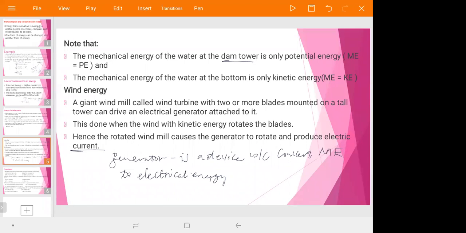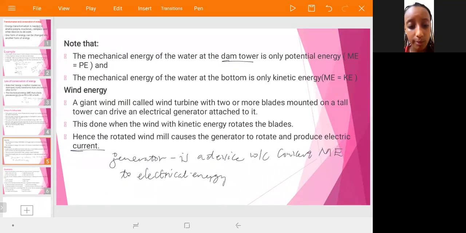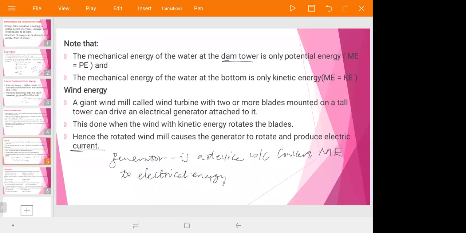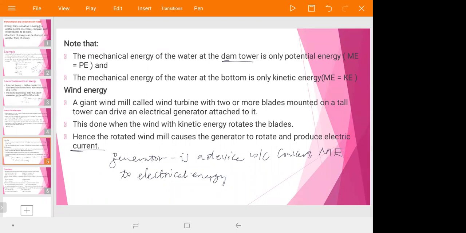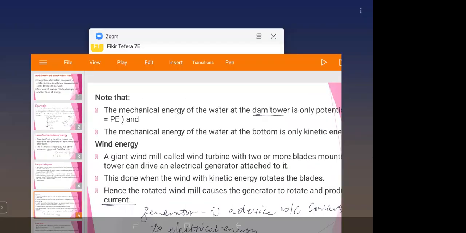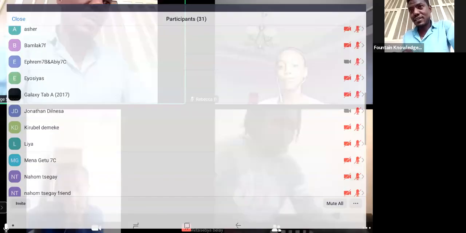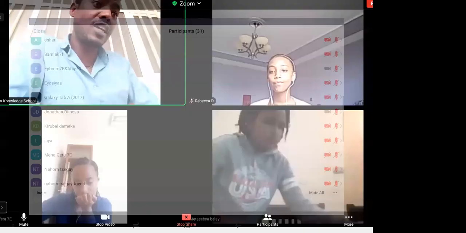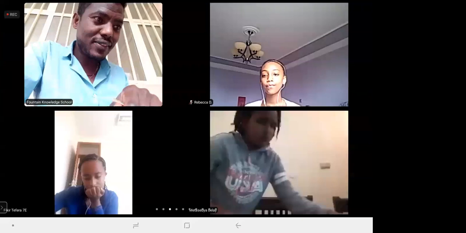Your screen is not visible for me. I can't see any of the notes. Not visible? Okay, let us try. You can't see the screen now? All of you or one of you?